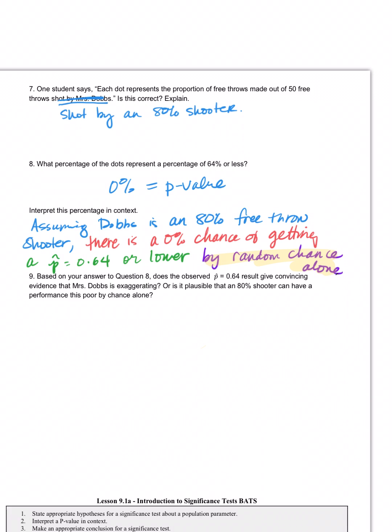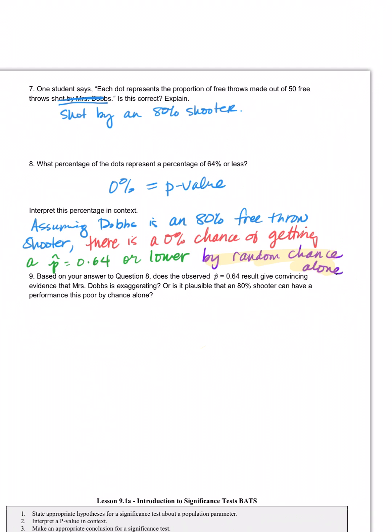All right? Now, then the question is, based on this, does the observed 64% give convincing evidence that I'm exaggerating? Is there convincing evidence? Or is it plausible that I just had a poor performance that day? Well, what did we see? After 50-something trials, it never got that low, did it? Never, ever got that low. Do you remember what the magic percentage was that we used before Christmas, where we would say it was suspect if it was lower than? 5%. Good, 5%. Here it comes again. That 5% is what we will be calling our significance level. That's how we decide is it significant, okay?